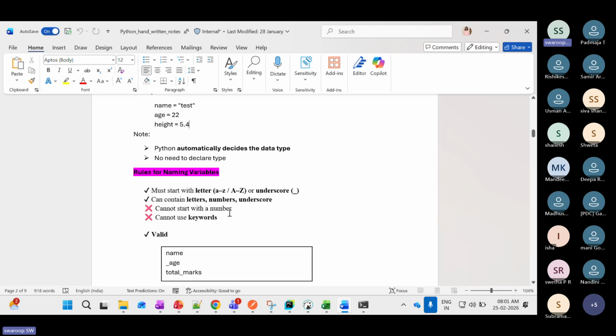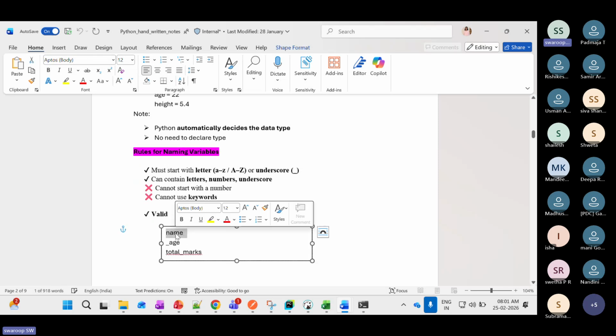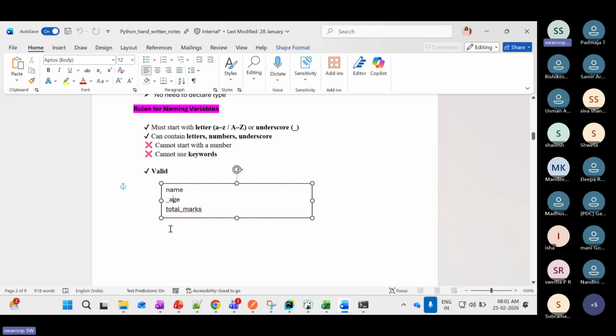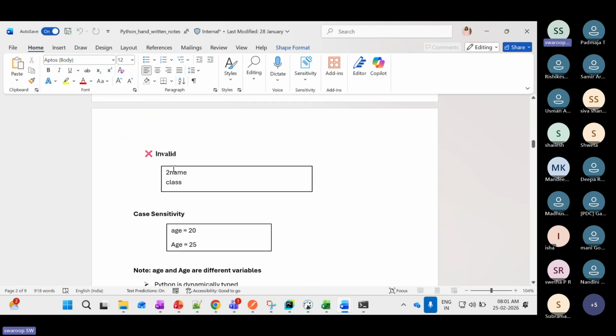We have certain naming rules for defining a variable. It must start with a letter, A to Z in lowercase or uppercase, or with an underscore. Here, name or underscore age is the right format. It cannot start with numbers, and it cannot use keywords. Python has default built-in keywords, and you cannot name a variable with those. See here, these are all invalid, for example class.